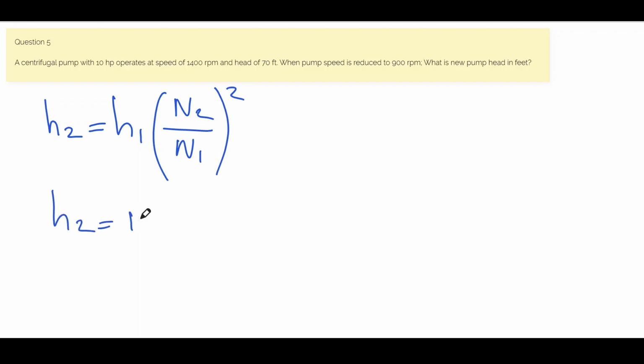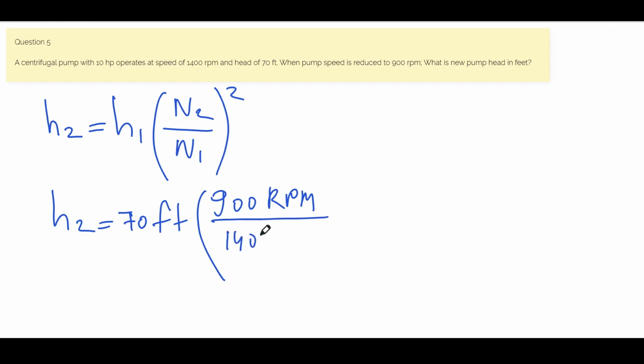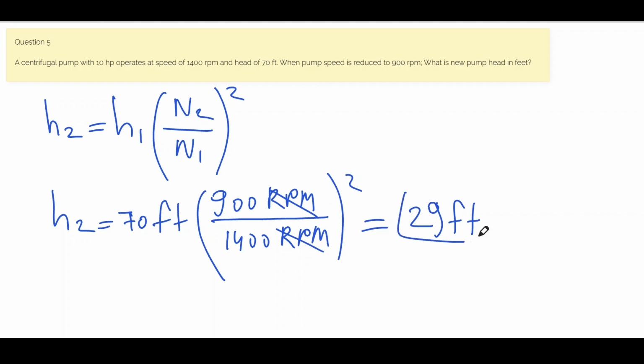Our H1 was 70 feet. Our new speed is going to be 900 RPM, and our original speed was 1400 RPM, to the second power. These units cancel out, and our head will be equal to 29 feet. And that's our final answer.